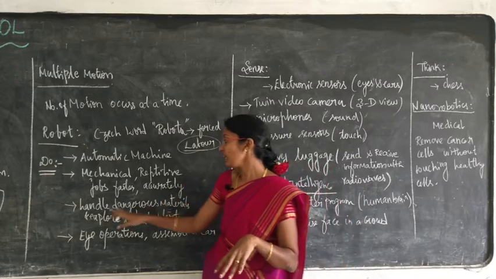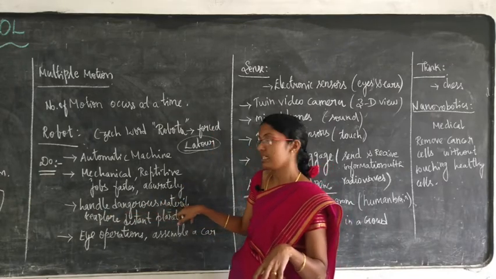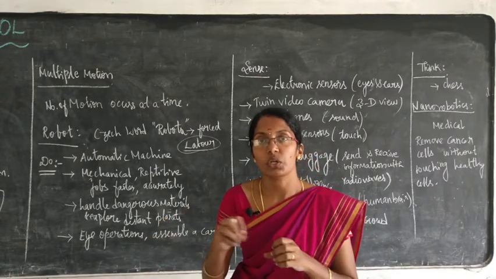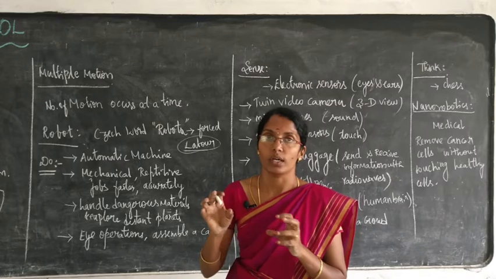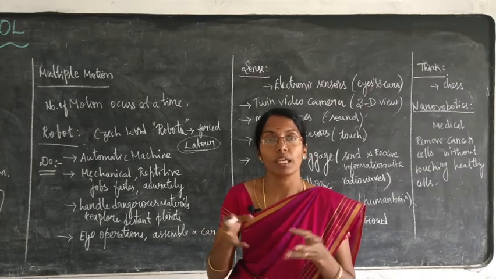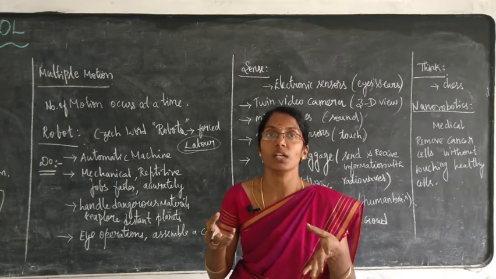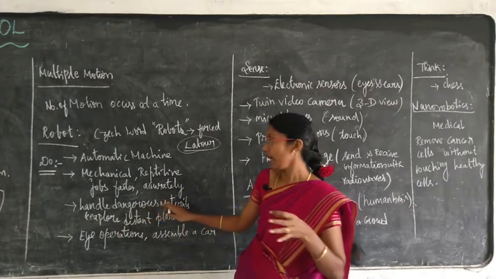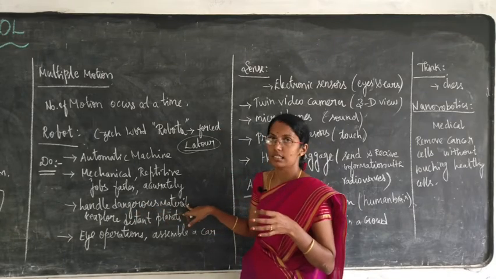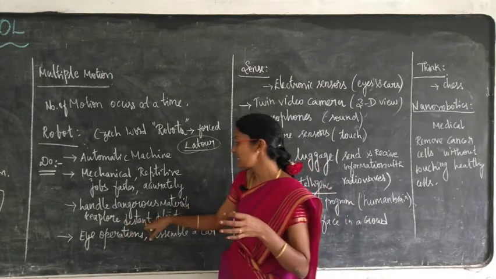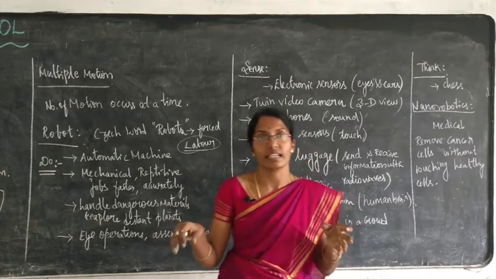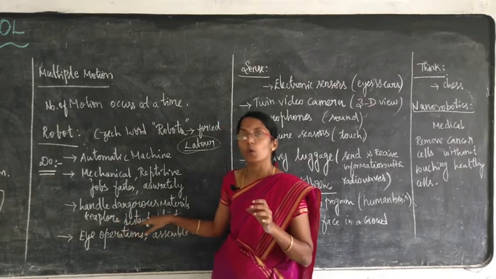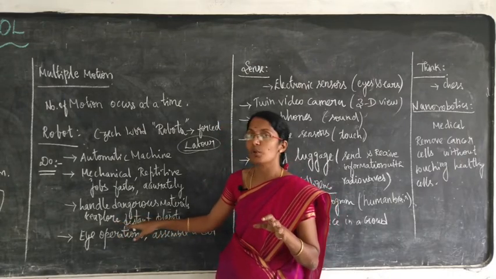Next one, it can handle dangerous materials, even the atom bomb. So in that also we can use robots to work. Since an atom bomb is a heavy, explosive material, we should not touch it with our hand. So we can use robots for handling dangerous materials. And we can explore distant planets. We are using satellites, right? For that purpose also we can use what? Robots. So robots help to explore distant planets.